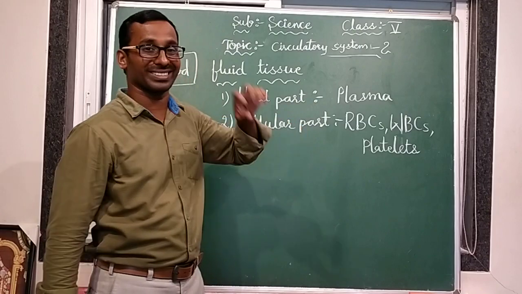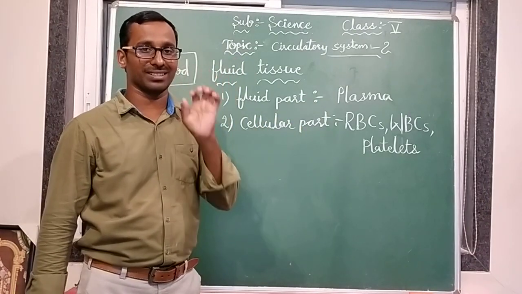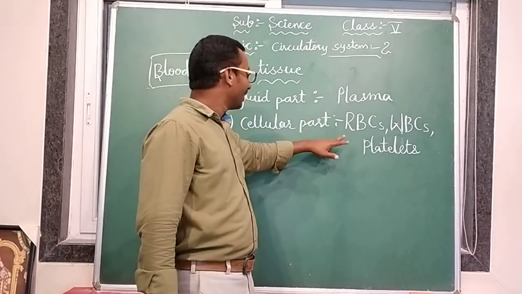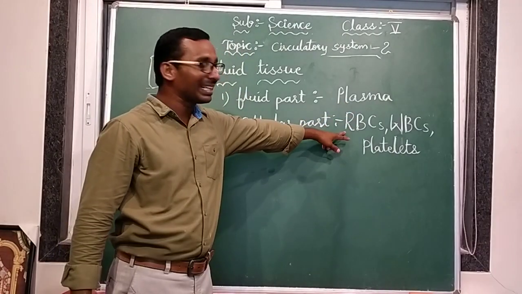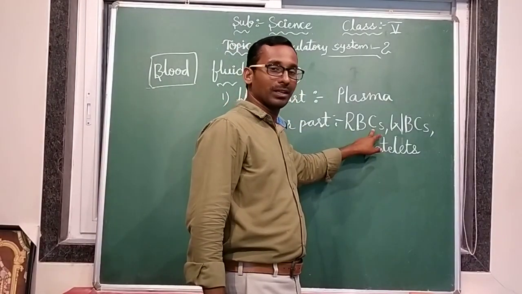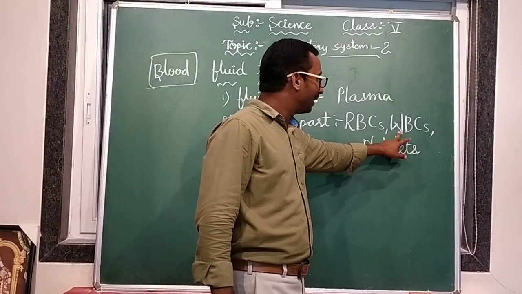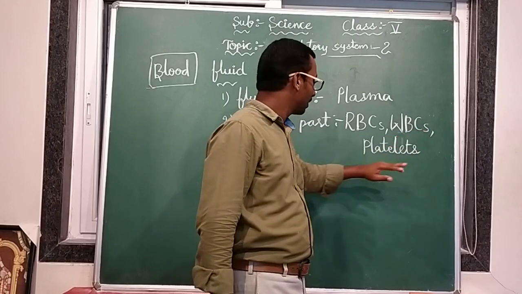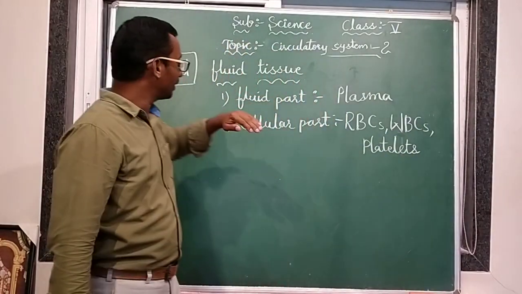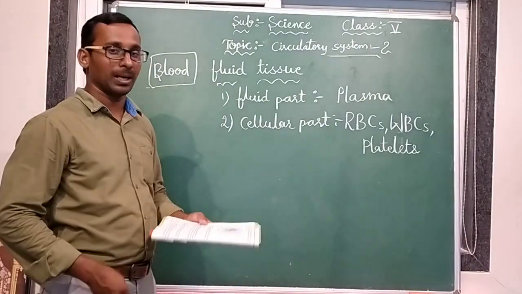These are the cellular parts, cells. They look like cells, while the other looks like fluid. This is the fluid part, so cellular part means cells. What are they? RBCs, red blood cells. WBCs, white blood cells. Platelets. Okay, so these are the two main components in the blood.